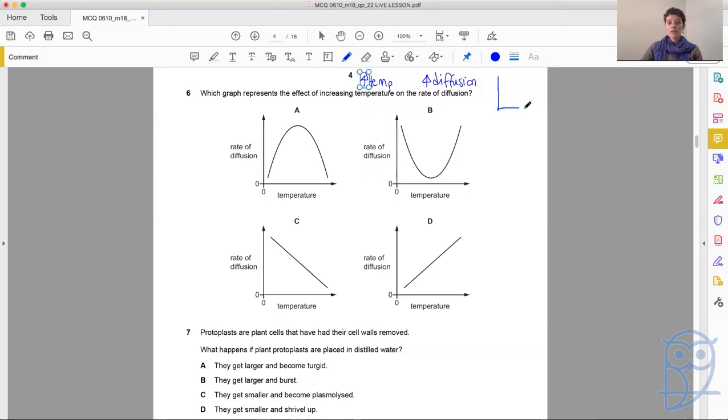So if we're increasing both, our graph should look like this. Then we look at the graphs we're given, rate of diffusion against temperature, going up to the right, and the answer is D. So again, we're using our knowledge to answer the question and then finding the matching correct answer.